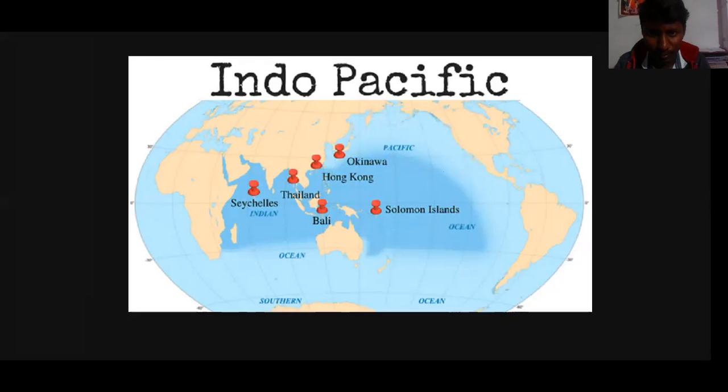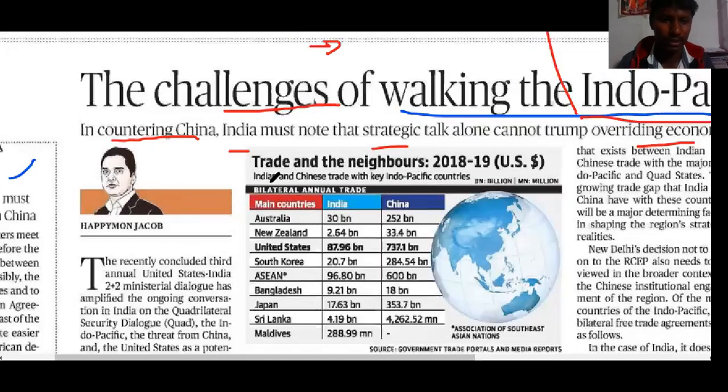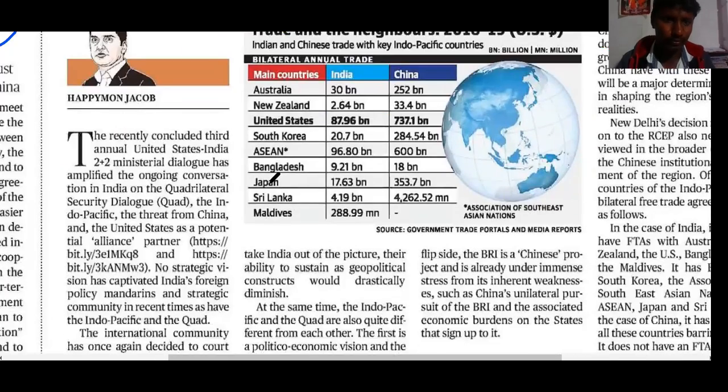Coming back to the article, what are the challenges involved in this Indo-Pacific in countering China? What will be the steps to be followed by India in the strategic talk in overriding economic realities? What will be the reality in this apart from the normal conventions or populism?